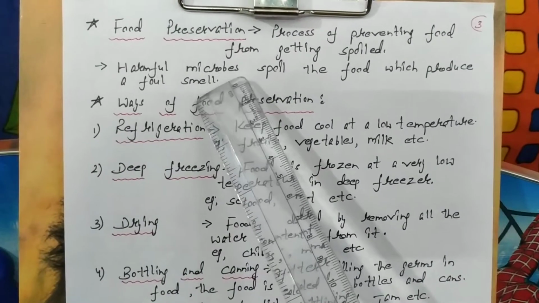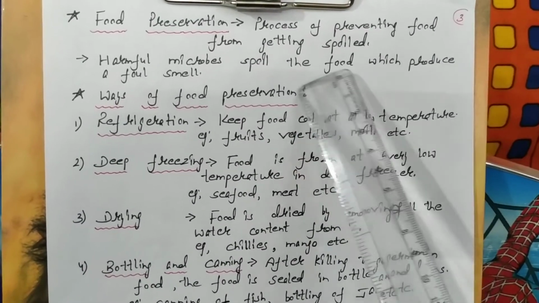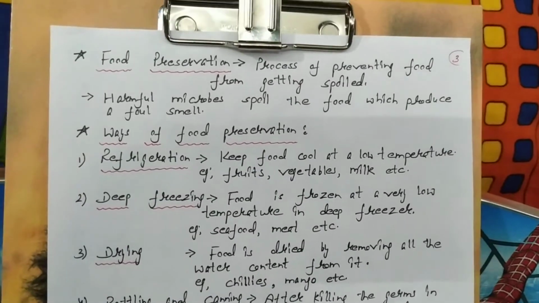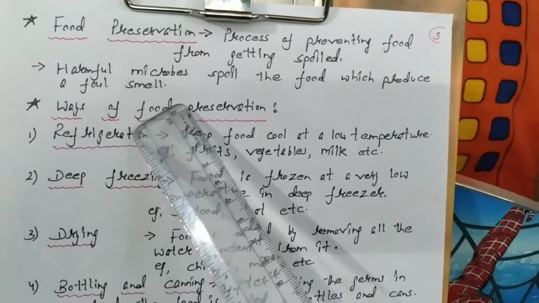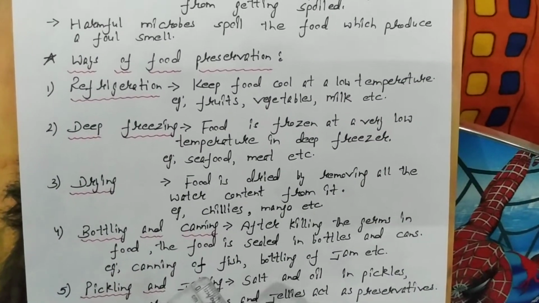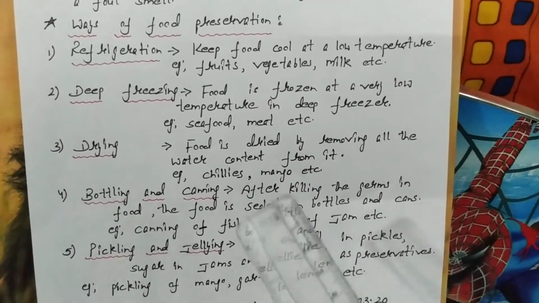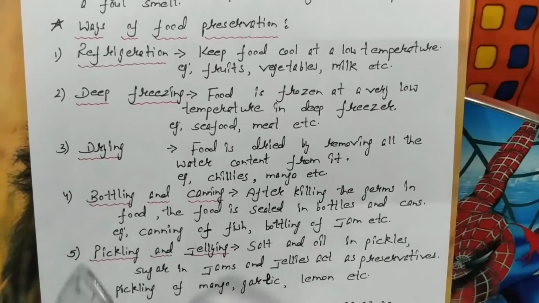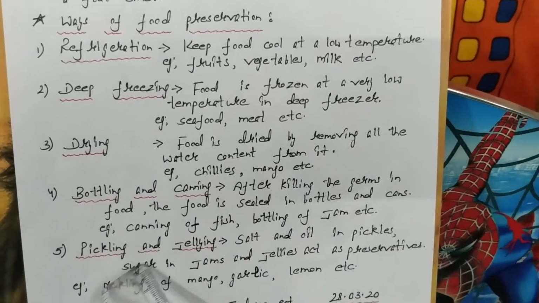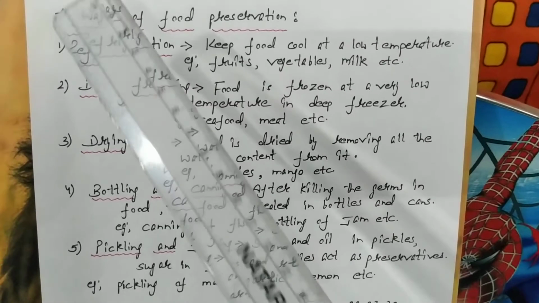By the harmful microbes or germs which spoil the food, and the spoiled food produces a foul smell. After that, I told you that there are different ways of food preservation which we have to adopt for different kinds of food items. That means it depends upon the type of food item which method we should use to preserve it.